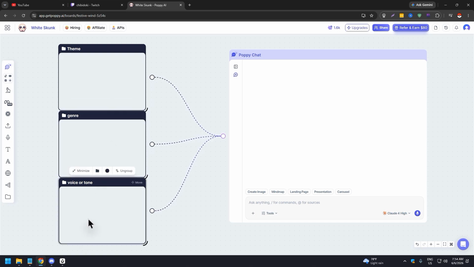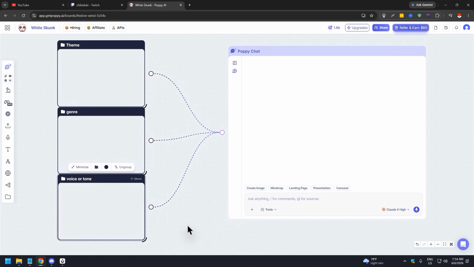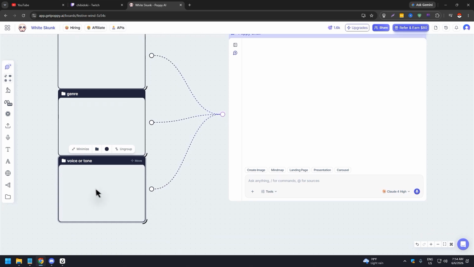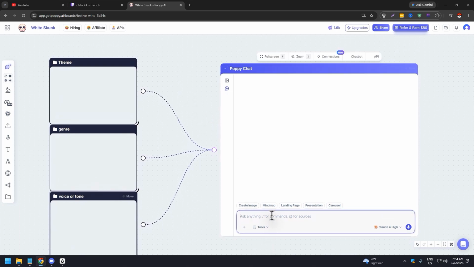And then voice or tone. Now this is important, right? You're going to have your favorite authors. For example, you want Gregory Maguire who created Wicked. What you want to put here is, if you have PDFs of his books, or audiobooks of his books, put them here. So why do you need these, right? Because you're going to prompt and have Poppy Chat be trained using these.